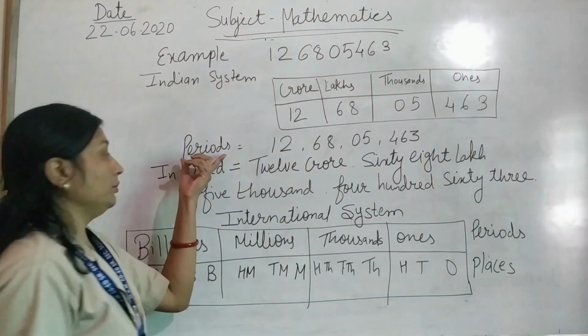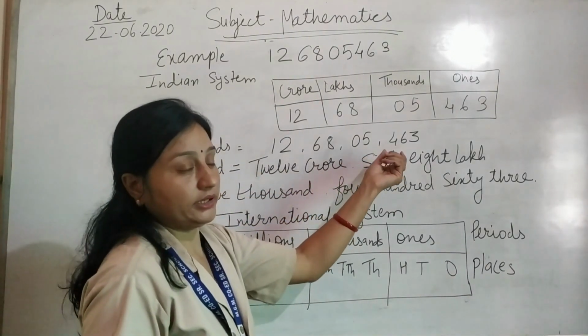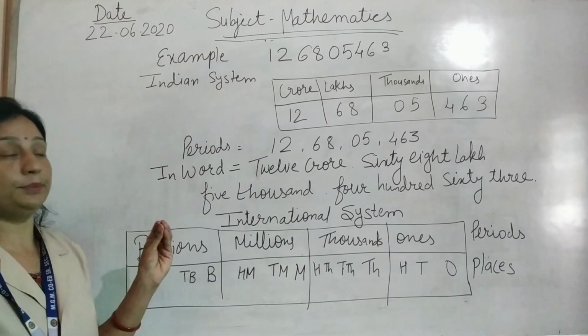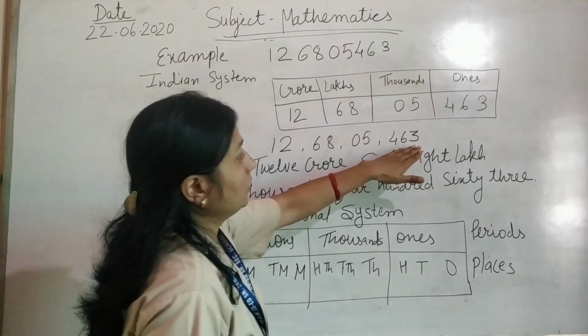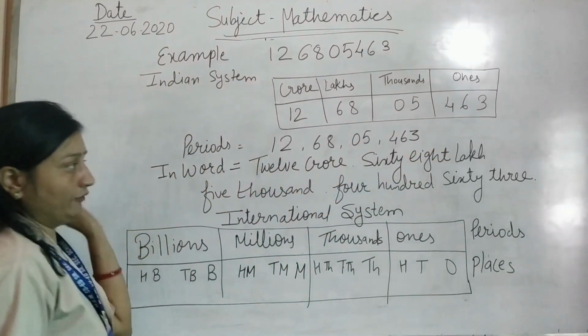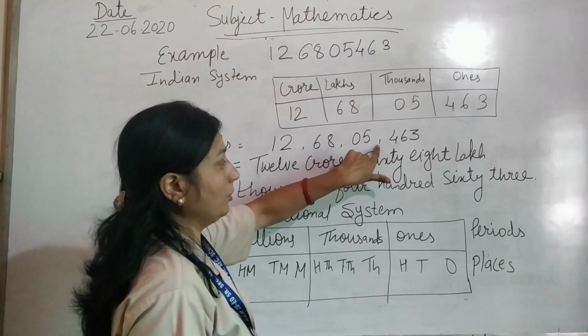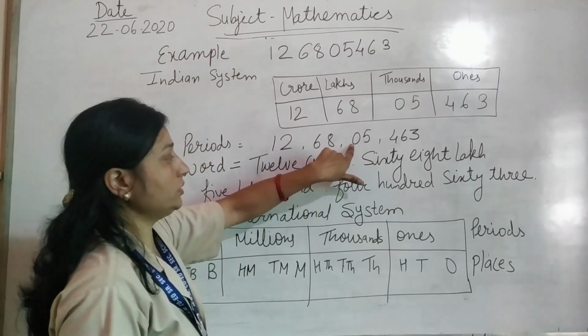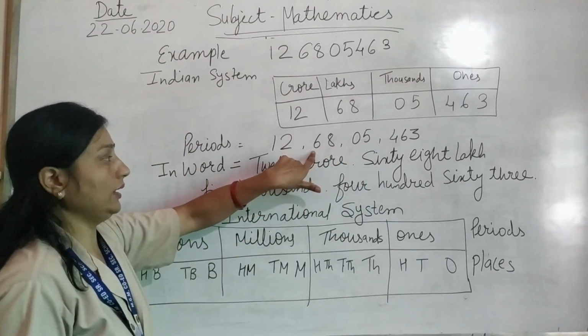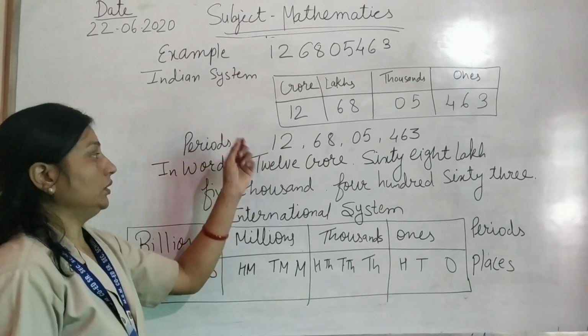Now put the commas between these numbers. It means you represent the separate periods, starting every time from right to left. Ones, tens, hundred, complete, comma, 1,000, 10,000, comma, lakh, 10 lakh, comma, crore and 10 crore.